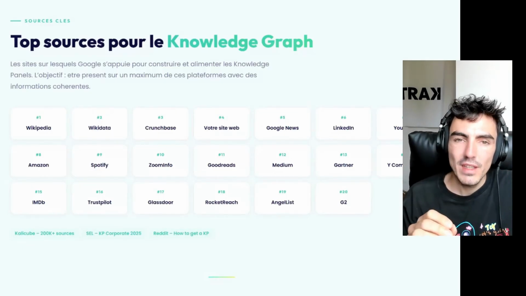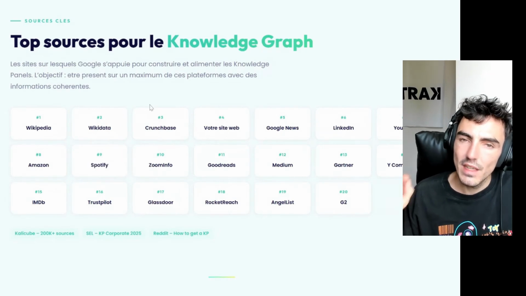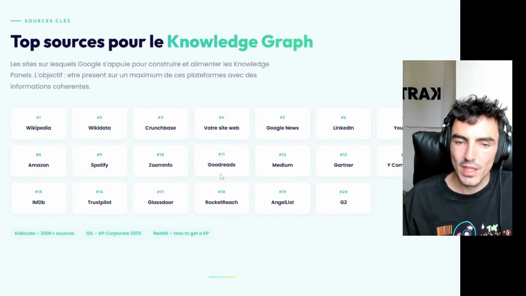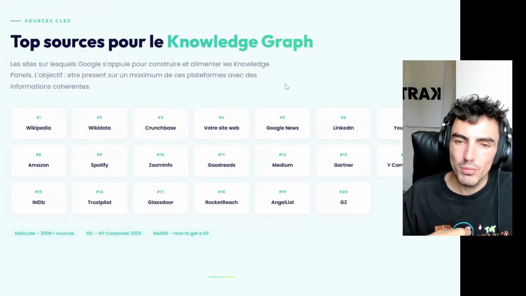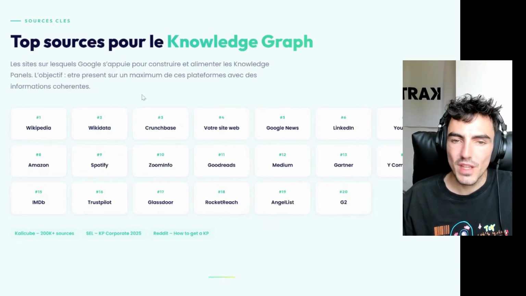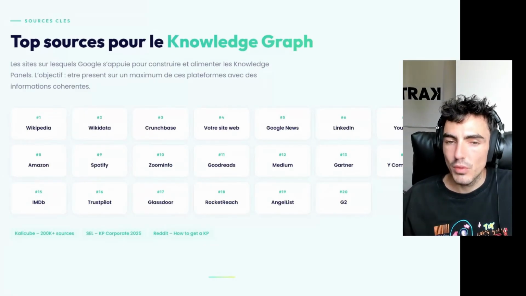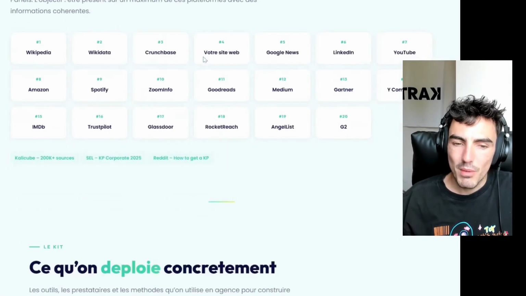You can use that profile and cross-reference it between the Crunchbase profile, the Wikidata profile, the Wikipedia profile, the Spotify profile, etc. To verify, cross-check all of that and compare it with data that will be reliable and that you can rely on. Google's goal with its knowledge graph and knowledge panel is to create a database that is reliable for itself, one it can rely on. And the purpose of having profiles everywhere on all these platforms is precisely to achieve that legendary reliability so that Google can rely on it, display our knowledge panel on the side, and strengthen our website, its ranking, and give it that official site status, etc. This will create fewer problems in the future.